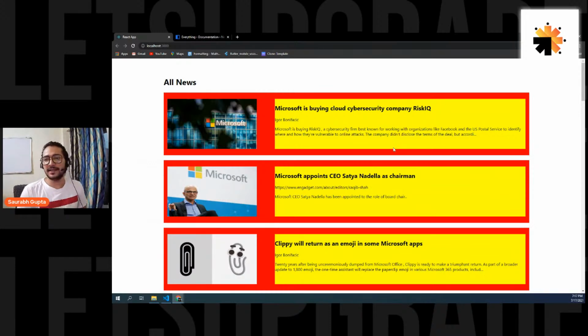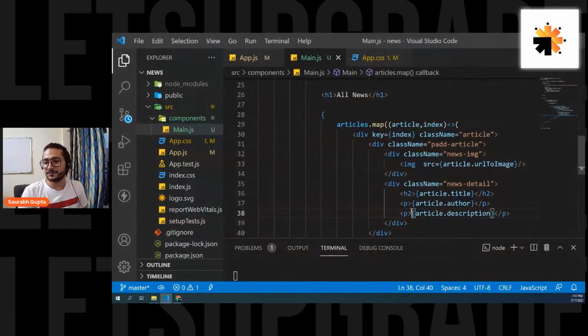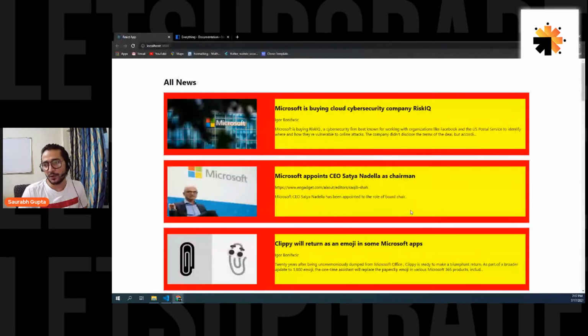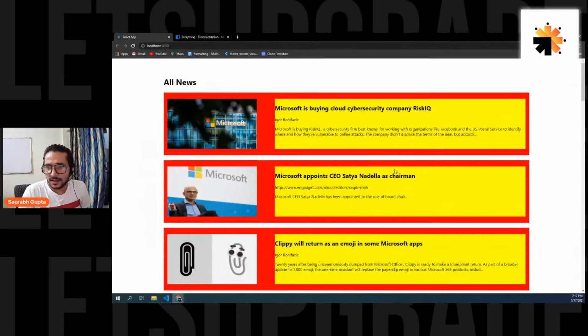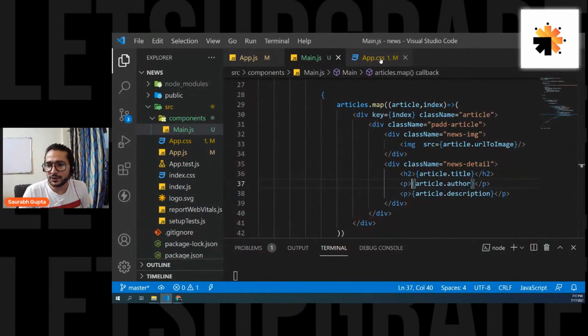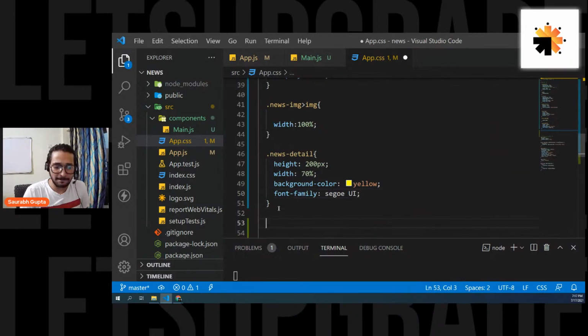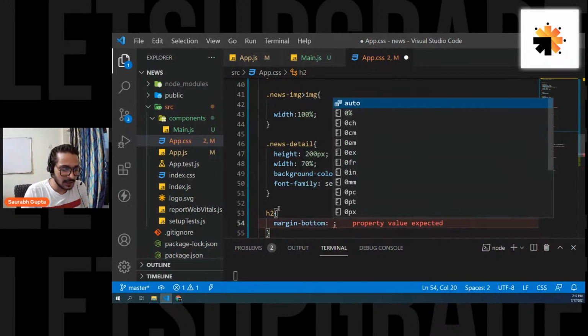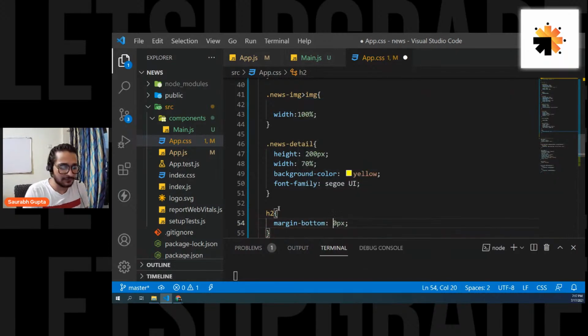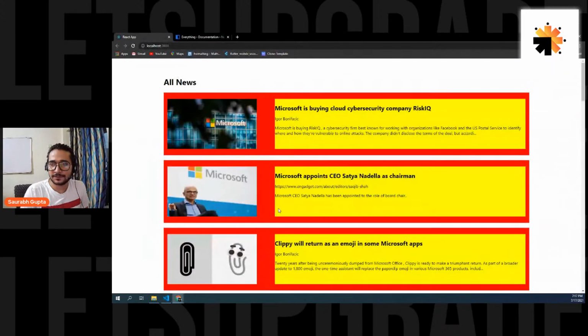And finally, let's display a button for read more. Should we display a button for read more? But before, let's style all of this. Okay. Let's go here and put H2 and put the margin bottom 10 pixel or maybe 5, not 50, 5. Save it.